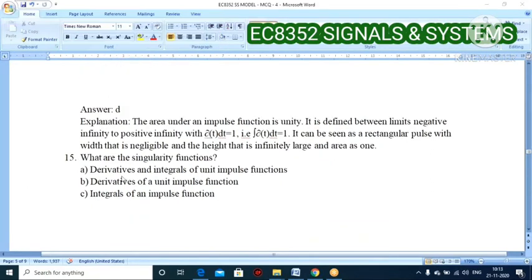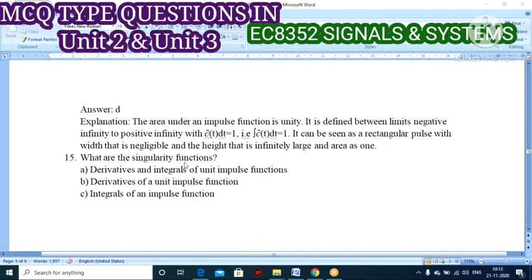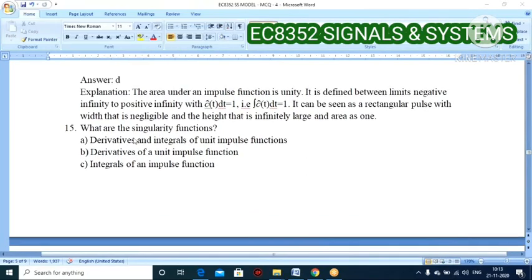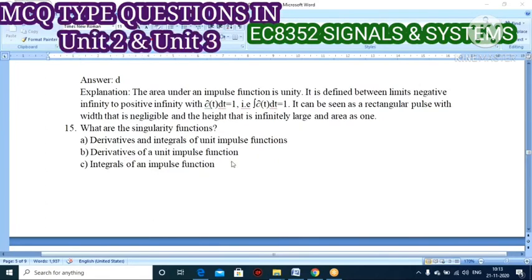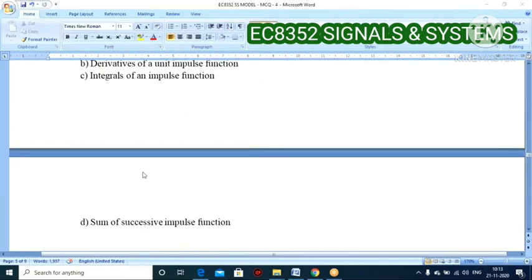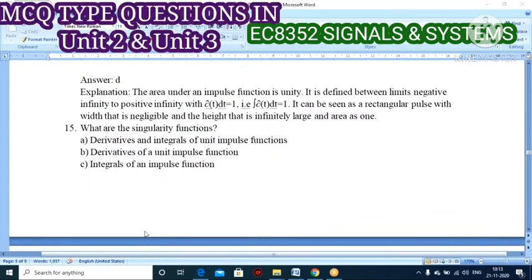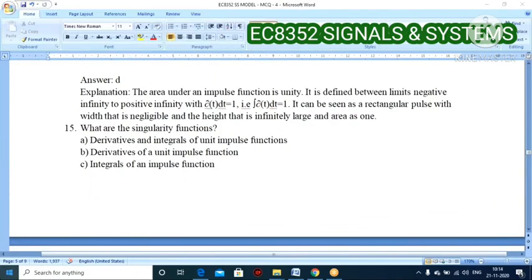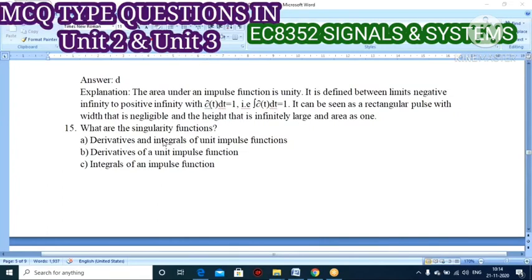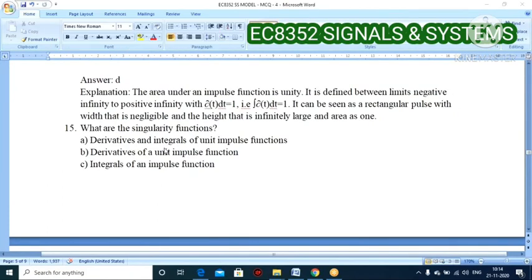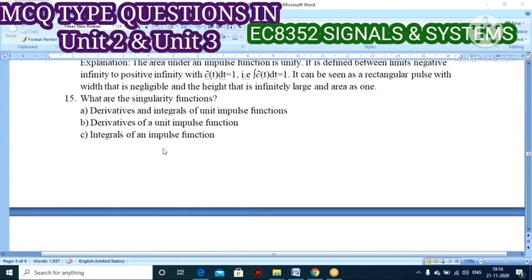Next question: what is the singularity function? Option A, derivative and integral of unit impulse function. Option B, derivative of unit impulse function. Option C, integral of an impulse function. Option D, sum of the successive impulse functions. Already we discussed this topic, but singularity function is another name for that function. Which functions do we call a singularity function?